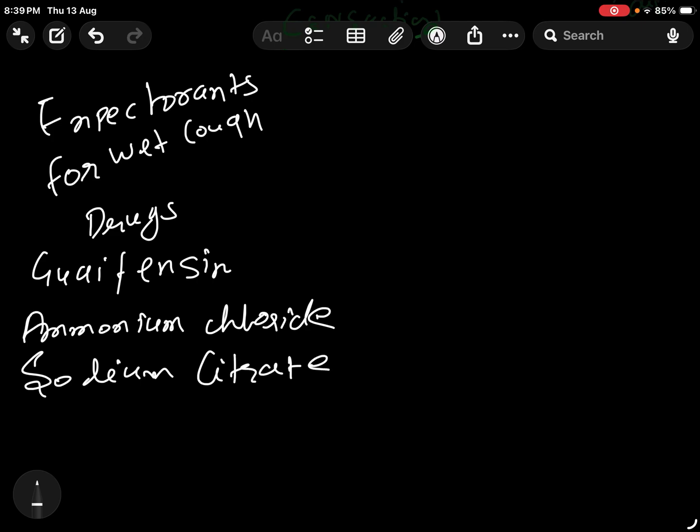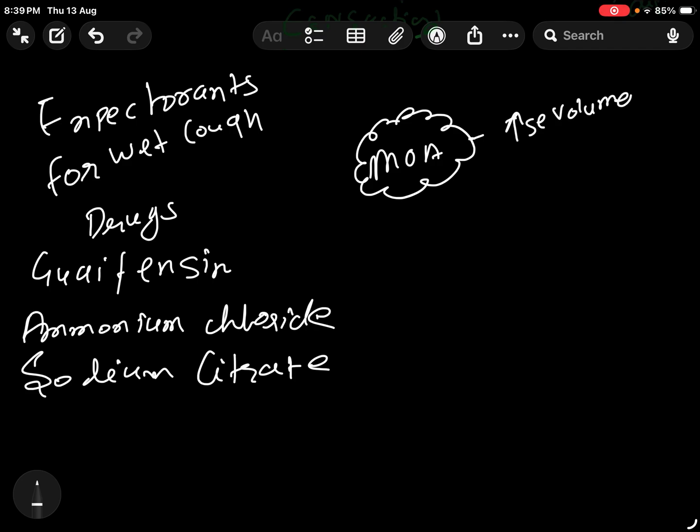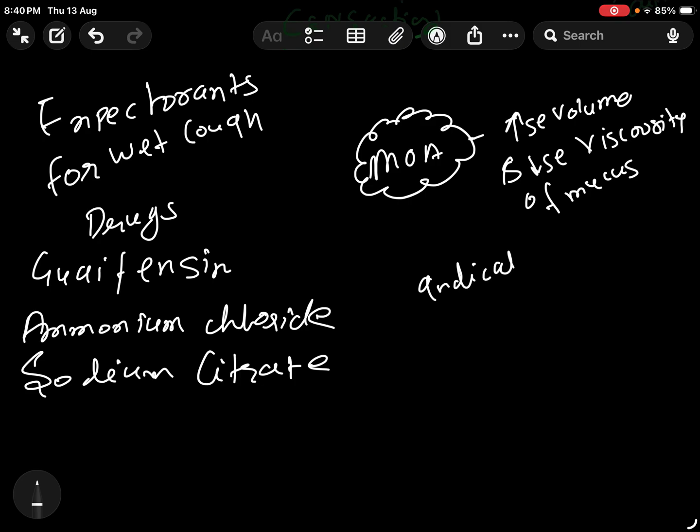Now what is the mechanism of action? Mechanism of action, if we talk about it, it increases the volume and decreases the viscosity of mucus.